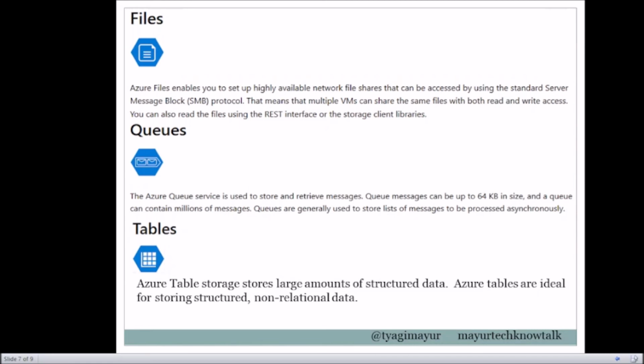Okay. So what are the queues? The Azure Queue service is used to store and retrieve messages. Queue messages can be up to 64 KB in size, and a queue can contain millions of messages. Queues are generally used to store lists of messages to be processed asynchronously. And what do we have in tables? Azure Tables storage stores large amounts of structured data. Azure Tables are ideal for storing structured and non-relational data also.